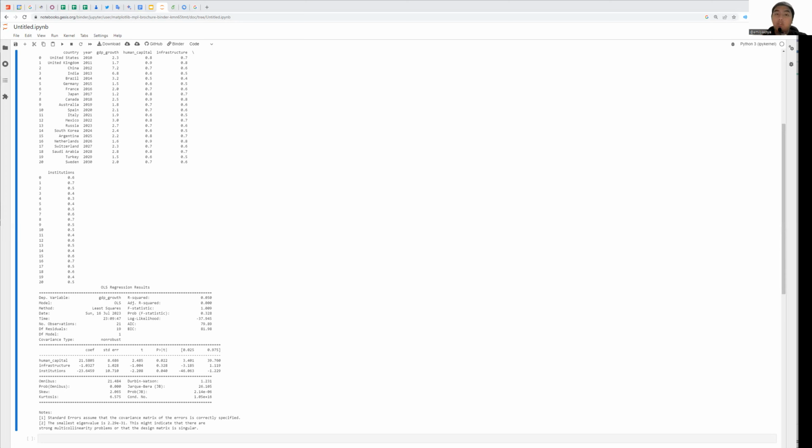Okay, so in summary, the code performs linear regression on this data set, which represents several countries and many years. We can calculate the numbers. It estimates the relationship between GDP growth and the independent variables of human capital, infrastructure, and institution. The output provides statistical information and diagnostics about the regression model, including the R squared, the F statistic, coefficient estimates, standard errors, and the p-values. These results allow us to understand the relationships between the variables, their significance in explaining GDP growth, and the overall fit of the model to the data.